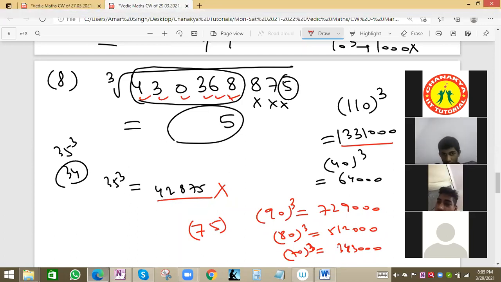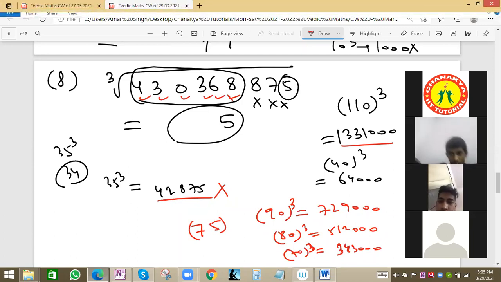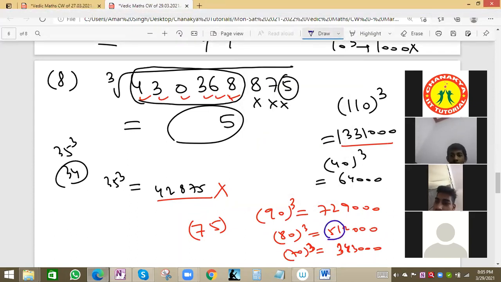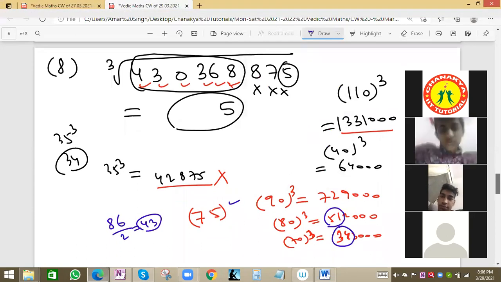So 51 and 34 will be 86. If we guess by taking an average value, the first two values will be 51, here 34. So 51 and 34 will be 86. 86 by 2 is 43. So most probably the 75 cube will have 43 value, less than or equal to 430,368.